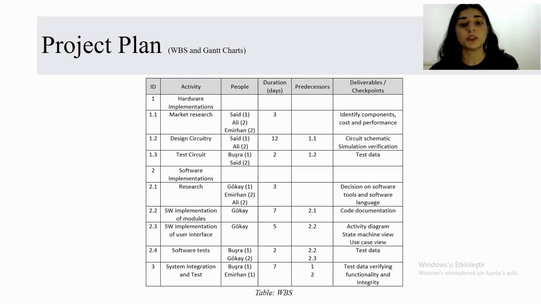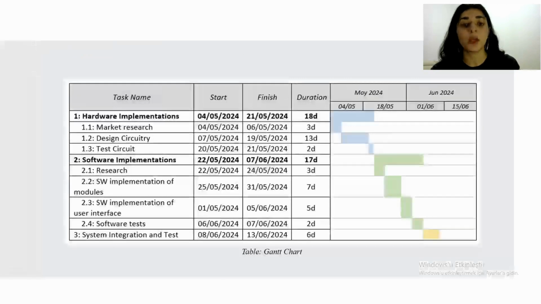Preparing a realistic project plan is essential to achieve a successful final product. In this project, we have three work packages. The responsible people, durations, and checkpoints are decided carefully to avoid issues like time crunch or overworking. For time management, we also use a Gantt chart.